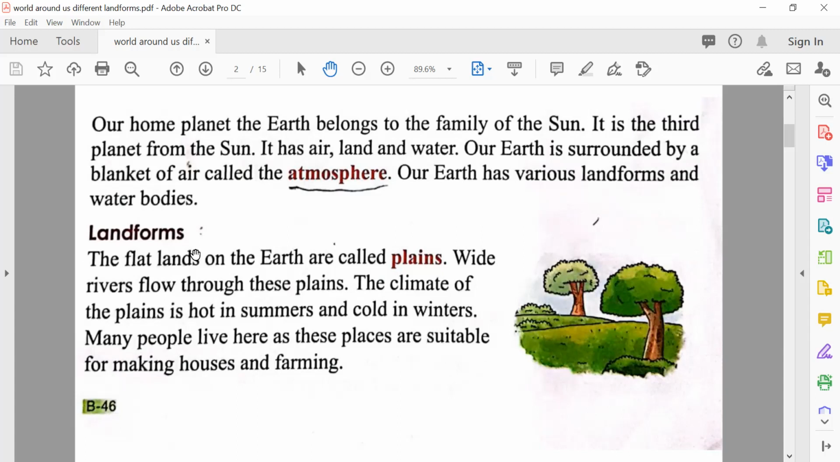So what are landforms? The flat land on the Earth is called plains. Wide rivers flow through these plains. The climate of the plain is hot in summer and cold in winters. Many people live here as these places are suitable for making houses and farming. If the climate is good, people will love to live in those types of places.